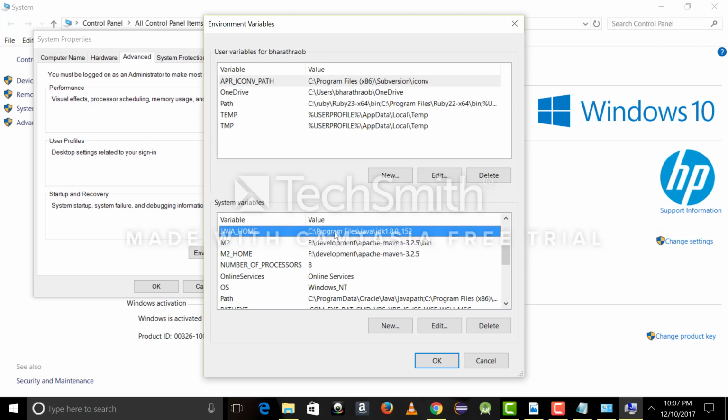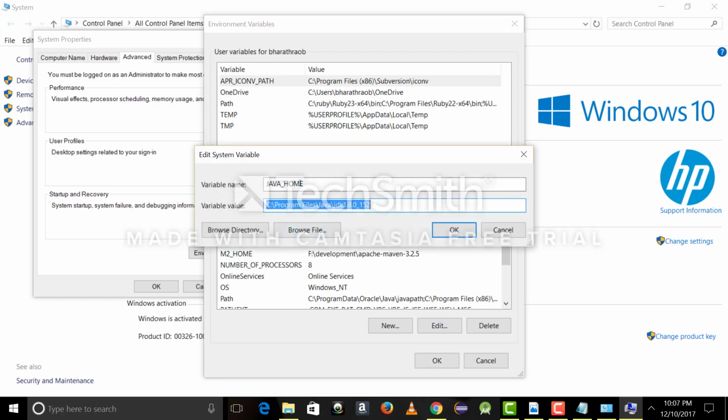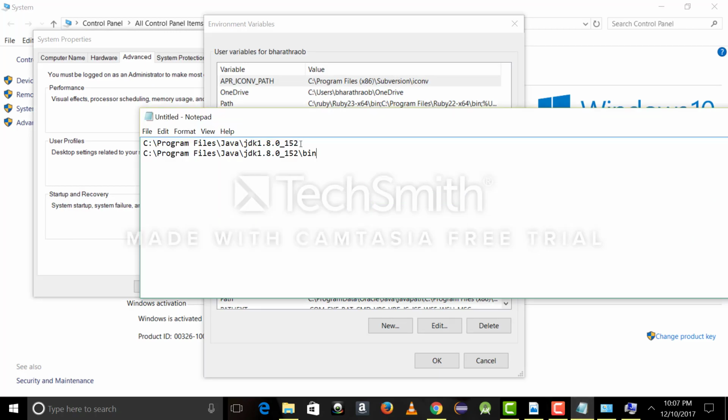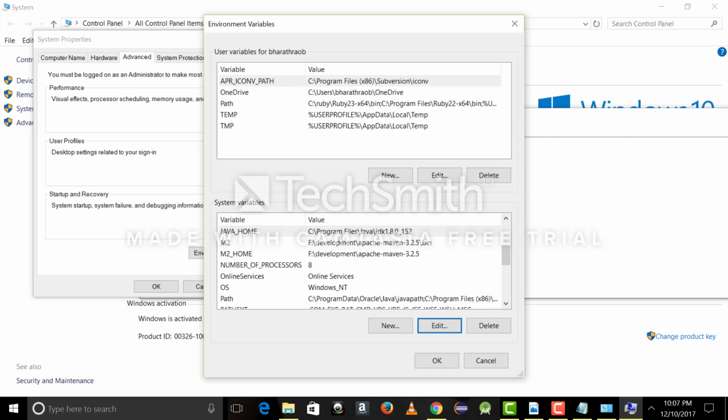I'll be editing that. So the variable name is JAVA_HOME here, and this is the path I'll be copying. Okay, so JAVA_HOME is set.